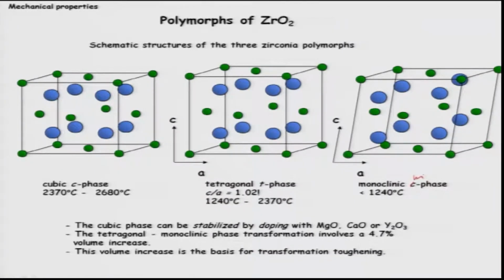The transformation from tetragonal to monoclinic involves a volume increase of 4.7%. That is the basically important thing which you must remember, and this volume increase is the basis for transformation toughening. Okay. So, I will get back to you about these aspects a little later.